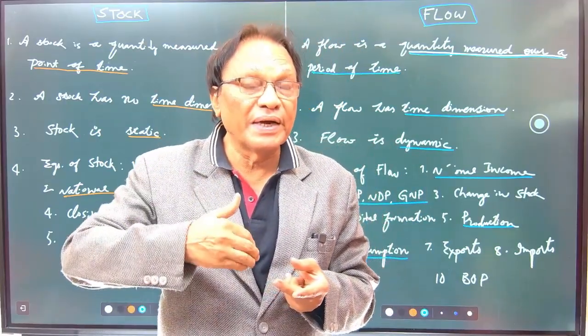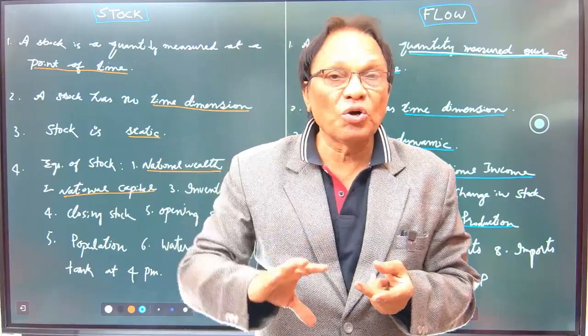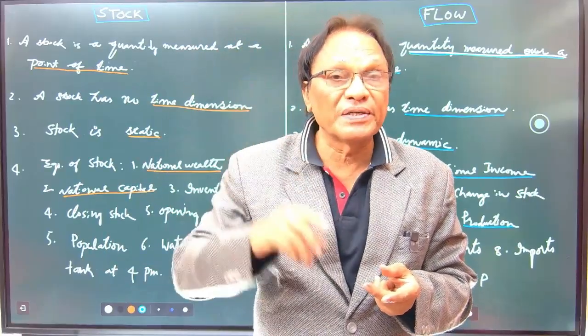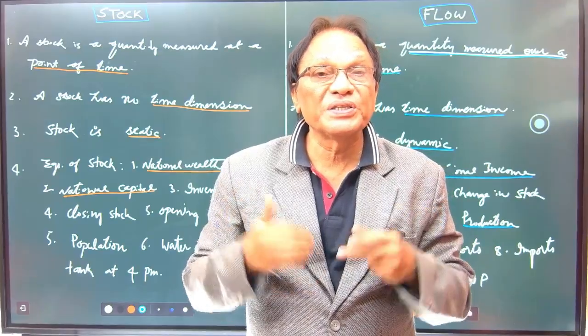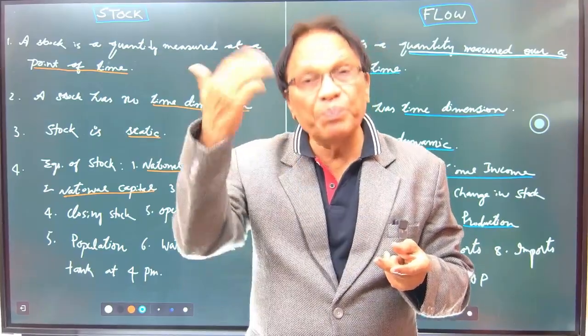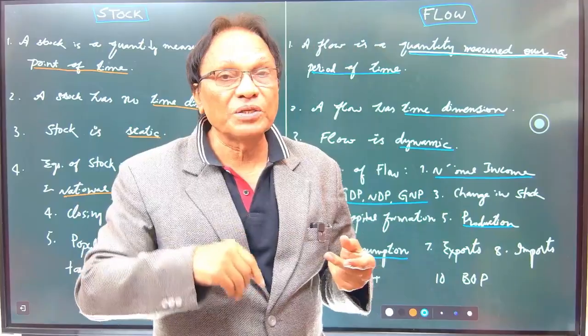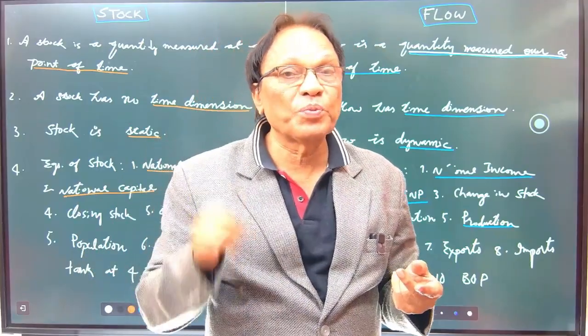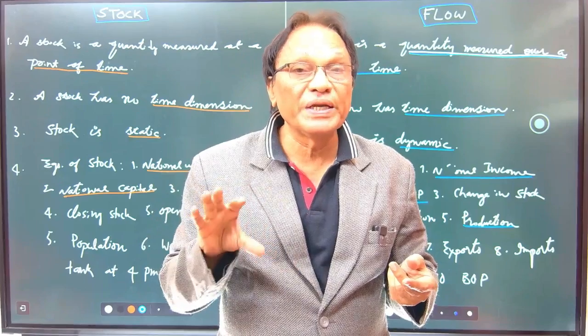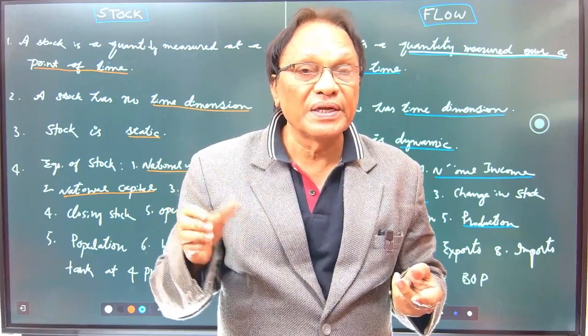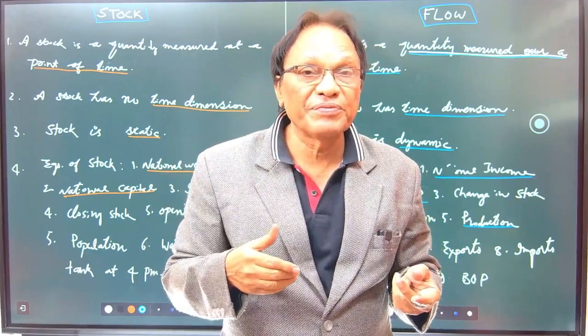All the things I told you just now, you take at any topic in economics, exports of the country is flow. How much India exported this year? Flow concept. Imports, how much the country has imported, that is flow concept. Exports are flow, imports are flow. Balance of trade, BOT, that is in 1 year, India's balance of trade with other countries.